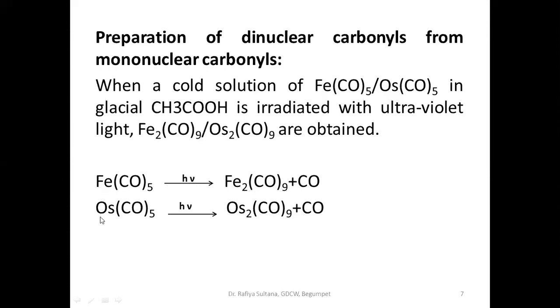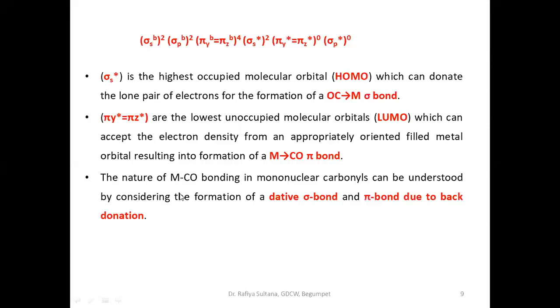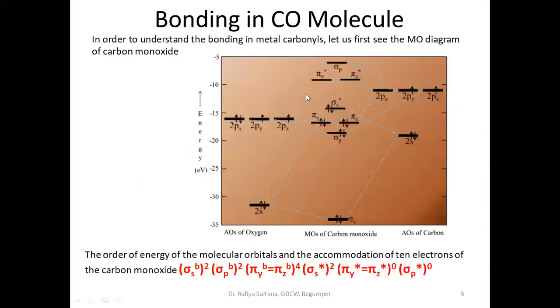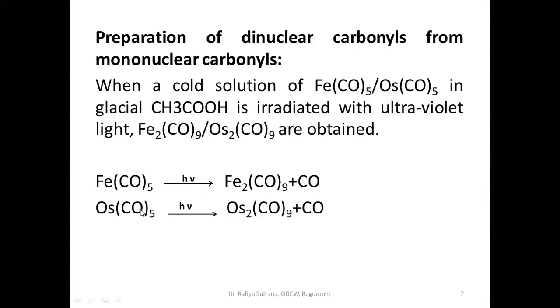Okay, and in a similar way we can convert this one, that is pentacarbonyl osmium, in the presence of glacial acetic acid by passing ultraviolet light. You can also convert this into a dinuclear complex. Okay, these two are the preparation methods.